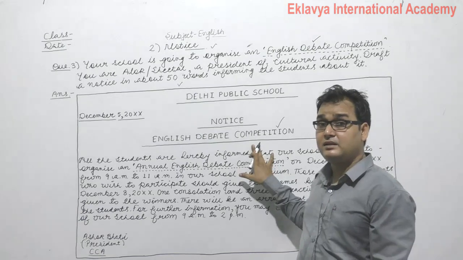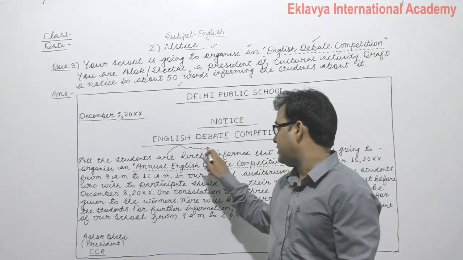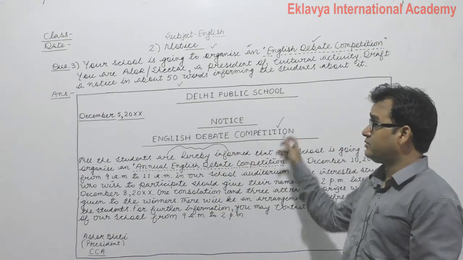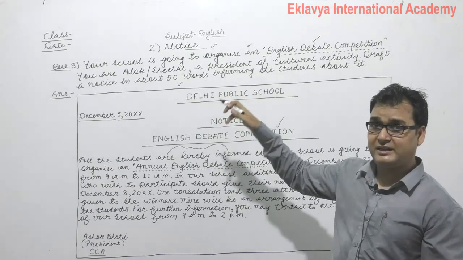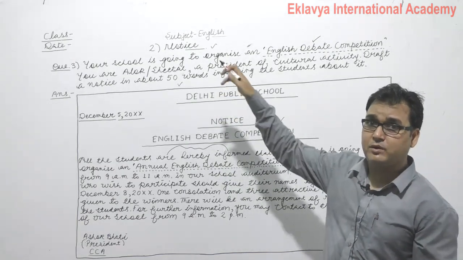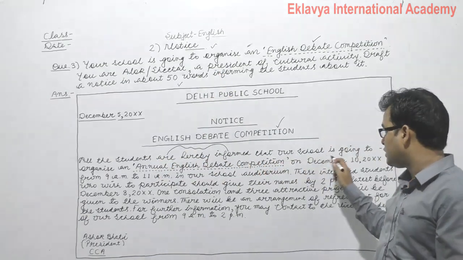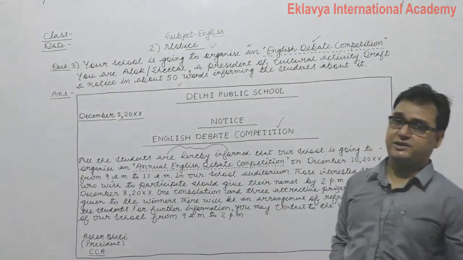The given sentence is in passive voice. Are informed is is/am/are plus third form. All the students are informed by the authority, by the school, by the president, by the principal or vice principal. All the students are hereby informed that our school is going to organize an annual English debate competition.